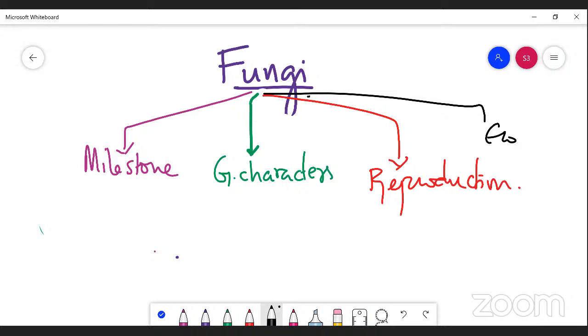The first subtopic is the milestones in fungi, and the second one is the general characteristics of fungi. What is its nature? What is its structure? Next, what is the method of reproduction in fungi? And next, we are going to have the economic importance of fungi. So this is what we are going to see in fungi, right? So first of all, let me take the milestones of fungi.